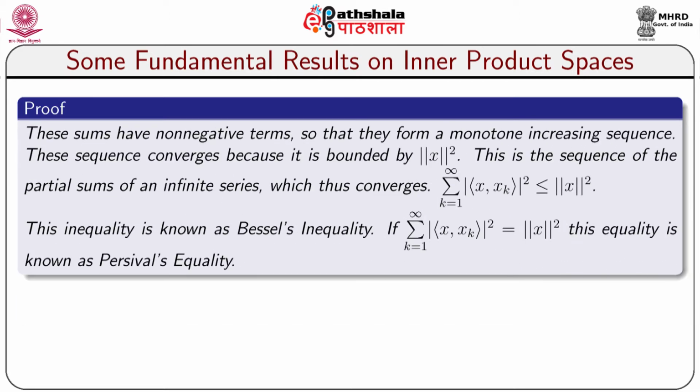These sums have non-negative terms so that they form a monotone increasing sequence. This sequence converges because it is bounded by norm of x square. This is the sequence of the partial sum of an infinite series which thus converges. So, sigma k equal to 1 to infinity modulus of inner product x comma xk whole square is less than or equal to norm of x square. This inequality is known as Bessel's inequality.